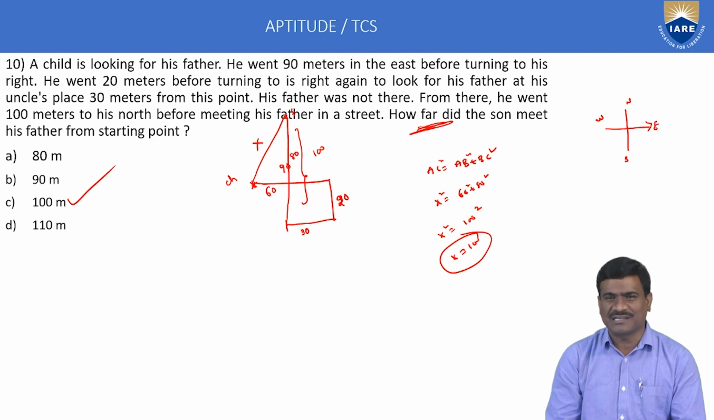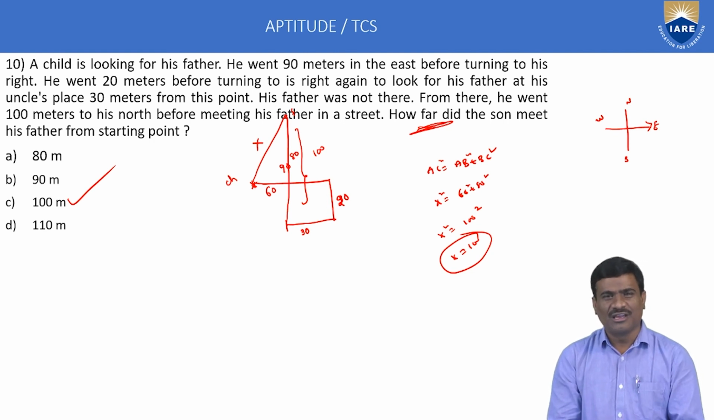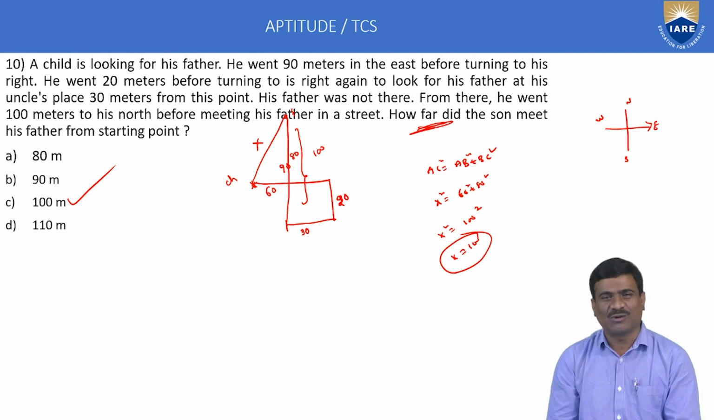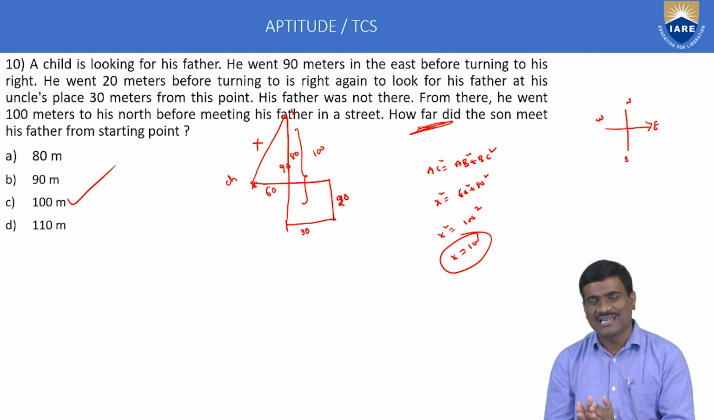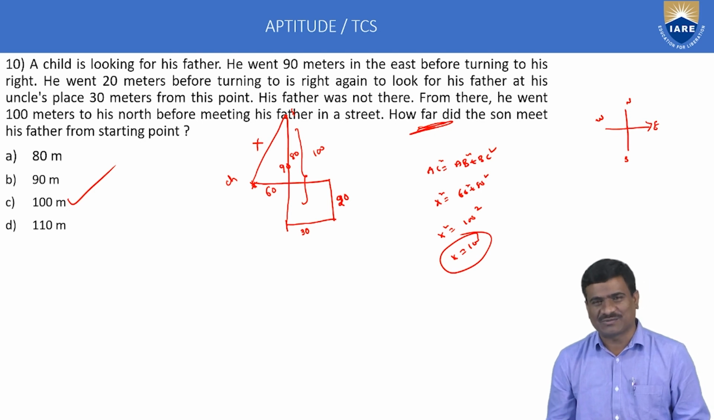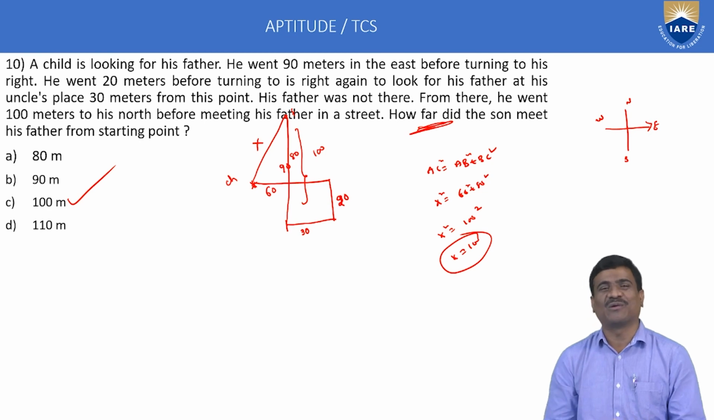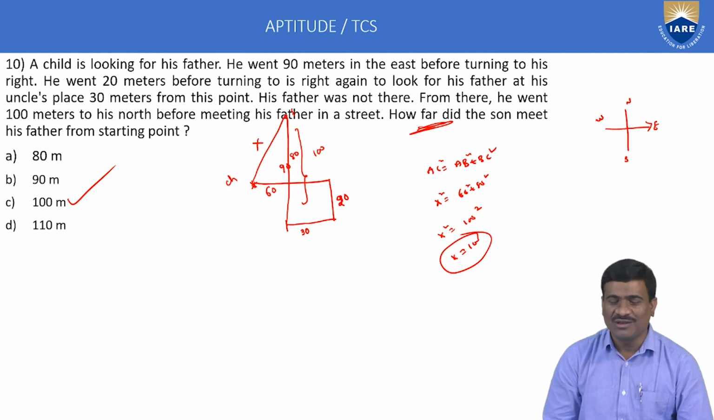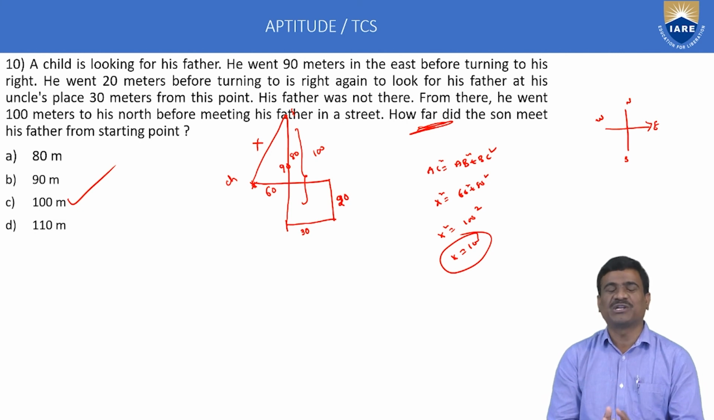By using Pythagoras theorem, convert that into a right angle triangle. Using the right angle triangle, apply the Pythagoras theorem. AC square is equal to the sum of the sides square. Means AC square is equal to AB square plus BC square. X square is equal to 60 square plus 80 square. X square is equal to 100 square. X is equal to 100. Therefore, the distance between child and father is equal to 100. Distance is always positive. Negative does not exist. Positive answer only 100. Option C only correct.